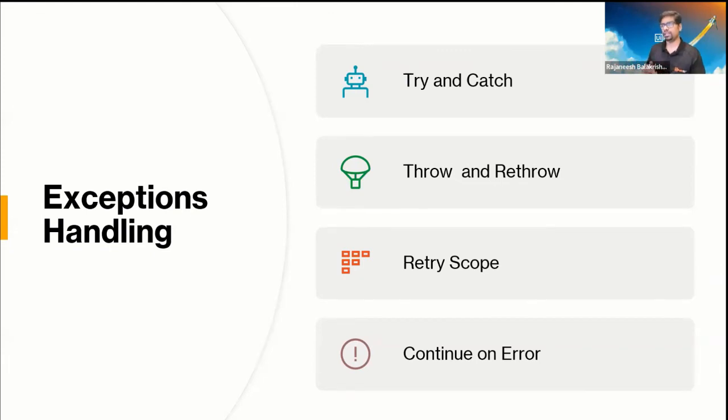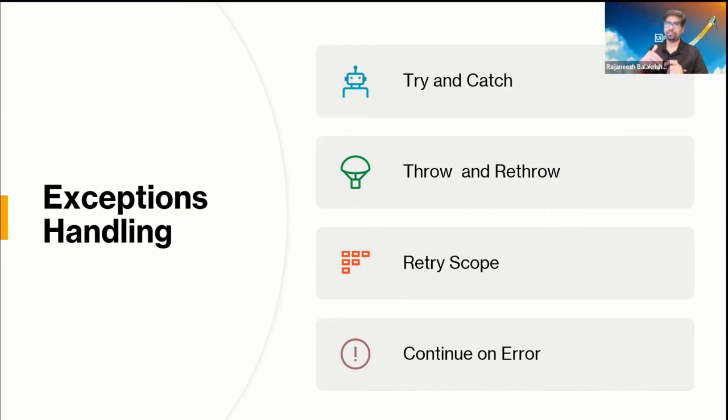And the third option you got is the retry scope. In some cases, when we get some exception, you can retry for a certain time, and the application works. It's for some weird applications or scenarios where the first time fails. For example, saving a file, and you are expecting the folder to be enabled and a specific element to appear just to enter your file name. The first time it did not come due to some timeout issue, and the second time when you try, it works. Those kinds of issues you can retry.